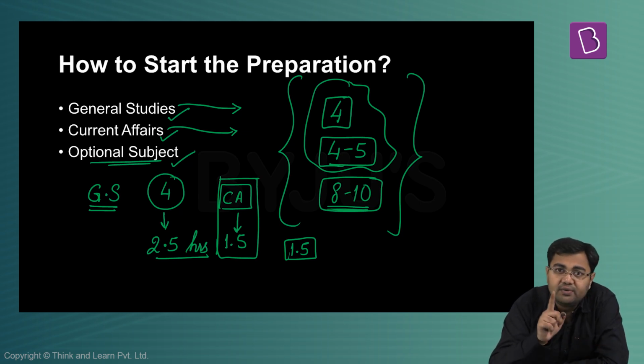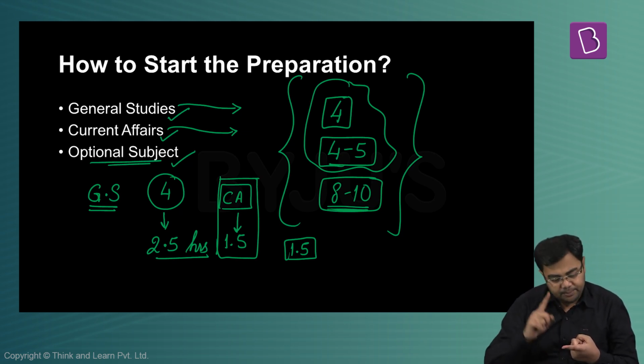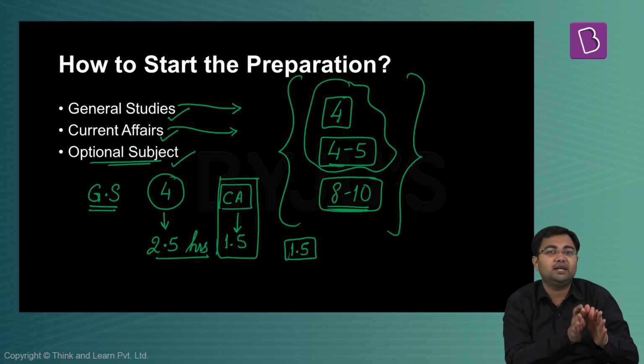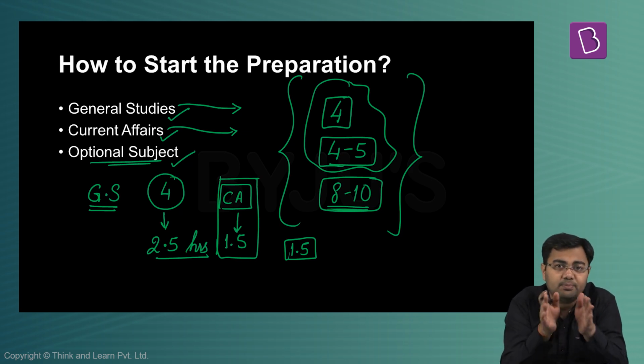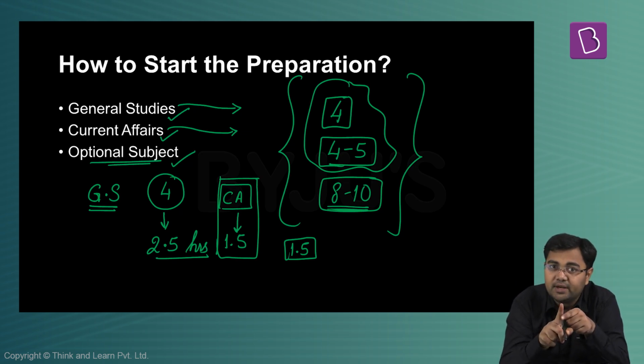This is the first area where we see students struggling, because the general tendency is that I'll complete history, I'll complete geography, I'll complete polity, I'll complete environment, but I'll keep current affairs aside for maybe next May, maybe next April, maybe next March. And in the last 1.5, 2 months, I'll complete everything with respect to current affairs. This cannot happen. If you think that this will help you in clearing the examination, it will not. It will make the preparation even more difficult.